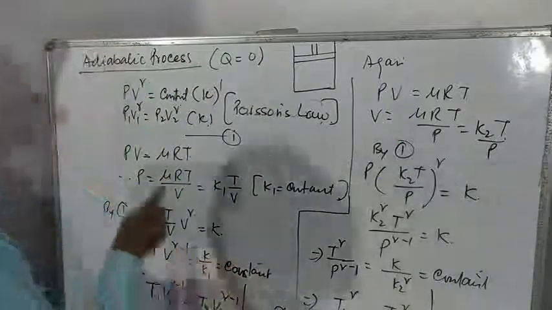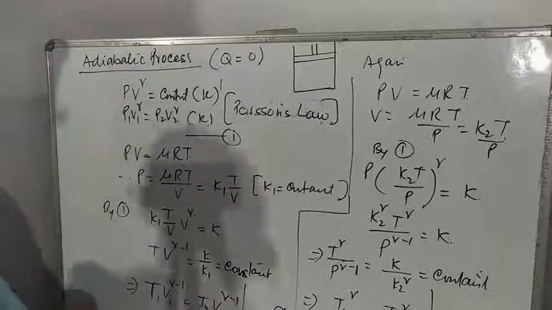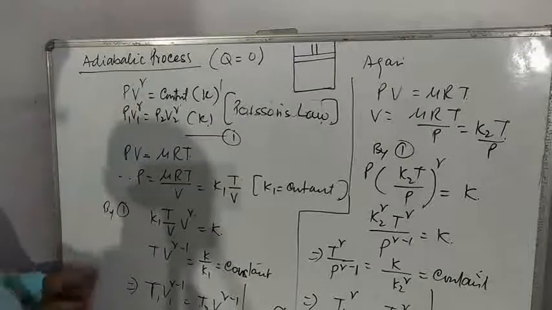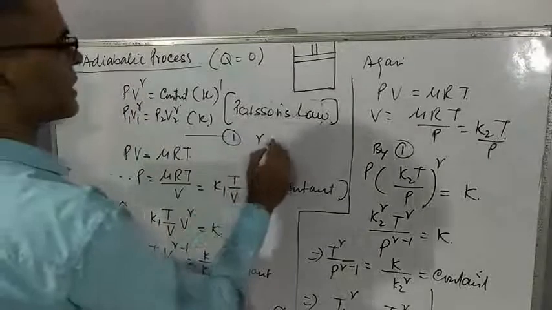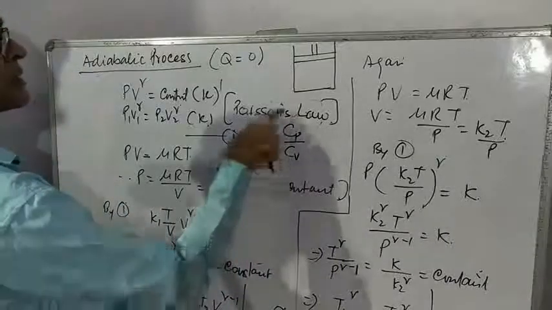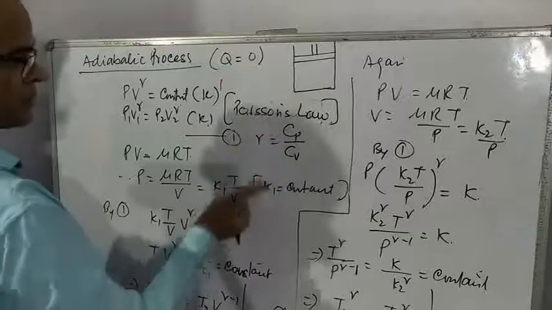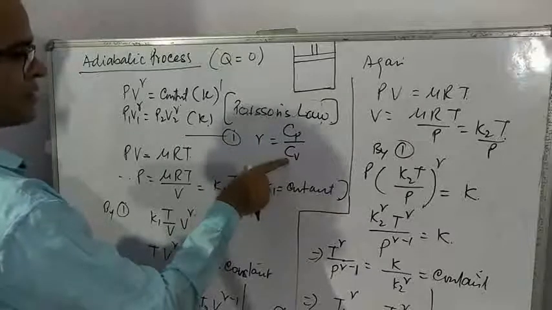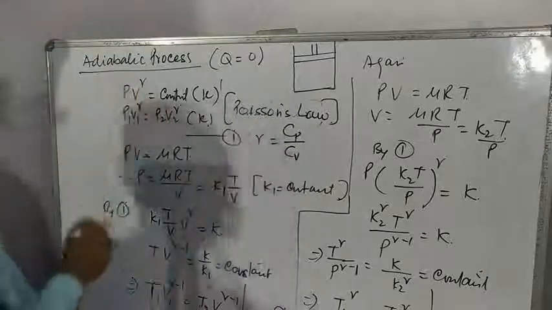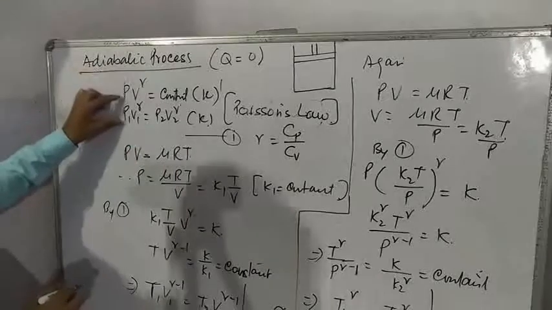Adiabatic process follows Poisson's law. Poisson's law says that PV power gamma is a constant. Here gamma is Cp by Cv. It is called the molar specific heat ratio: molar specific heat at constant pressure and molar specific heat at constant volume. This ratio is called gamma. So it follows Poisson's law, and this equation can be written like this.